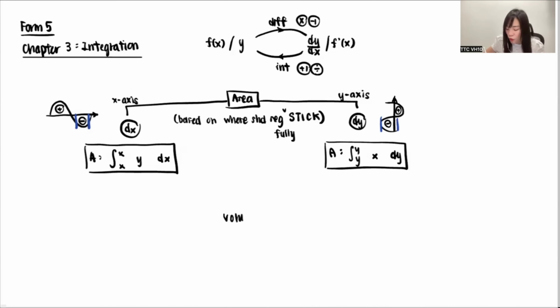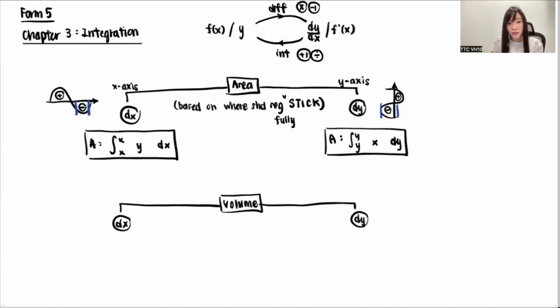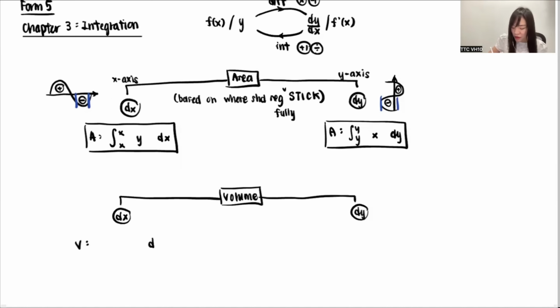Now, let's talk about volume. Normally, I won't say 100%, but normally 90% of the questions will have area and volume together. So volume, same thing, also has two methods. Again, one is using dx, one is using dy. Whenever you're using dx, in front is again dx, and inside is y. Isn't it totally the same as the area formula? But of course, they are slightly different. How is it possible they look the same, right, my dear?